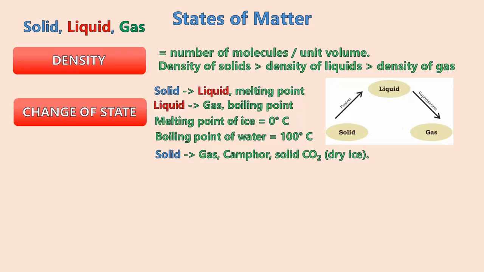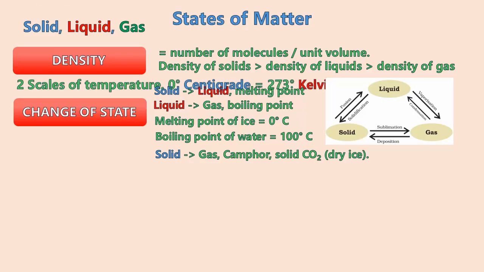When this process is reversed, gas when cooled, condensation happens and it becomes liquid. Liquid when cooled, solidification happens and it becomes solid. Some solids, when heated, sublimation happens and they become gas directly. Reversely, the gas of such solids, when cooled, deposition happens and they become solid.